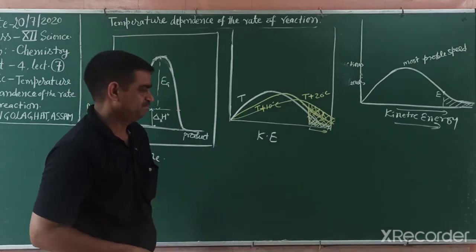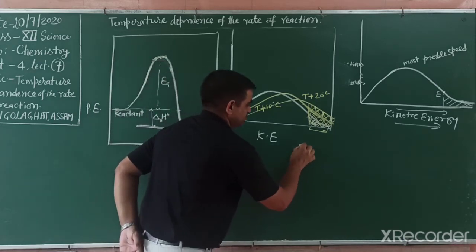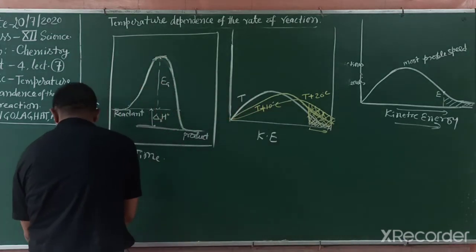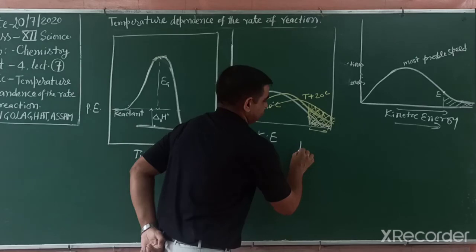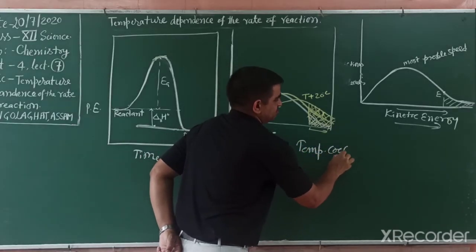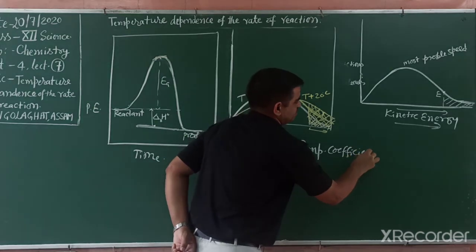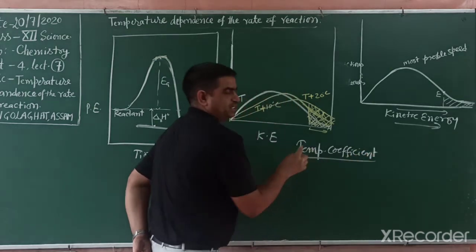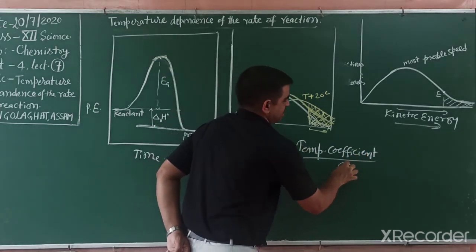So we write the temperature coefficient. What do you mean by temperature coefficient? This is denoted by phi.